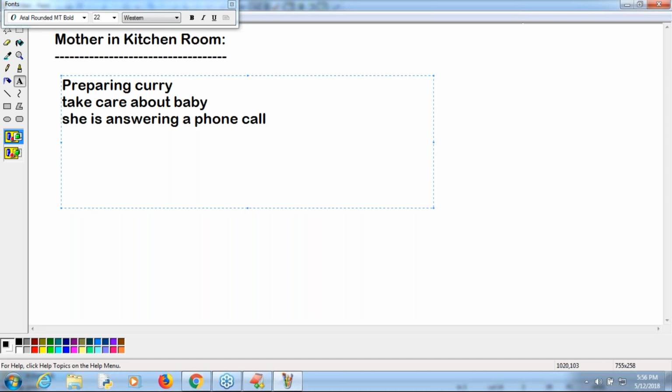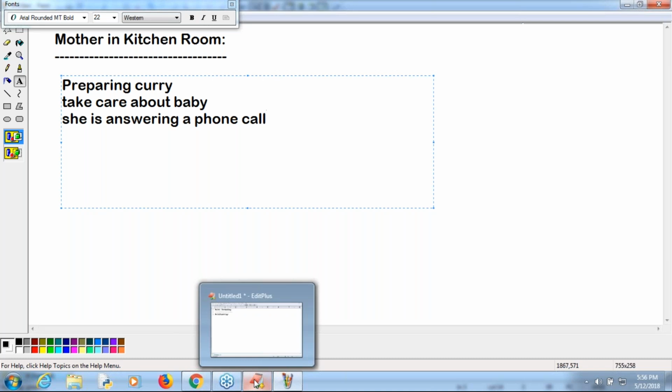One activity she is doing. At the same time, in her hand, the kid is already there. Take care of that kid. Okay, second activity, right? Next, while doing these two things, parallelly, she is answering the phone also. Observe that a bit. Can you please imagine how many activities the mother is doing? Multiple activities, right? This kind of thing is nothing but multitasking. I hope you are getting the basic idea, right?